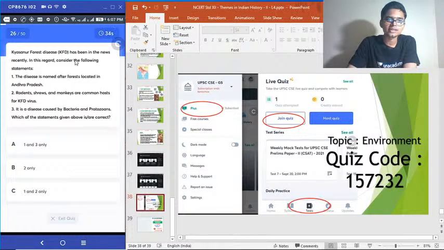26. Kyasanur Forest Disease, KFD, has been in the news recently. In this regard, consider the following statements. 1. The disease is named after forests located in Andhra Pradesh. 2. Rodents, shrews and monkeys are common hosts for KFD viruses. 3. It is a disease caused by bacteria and protozoa. Which of these statements given above is or are correct?